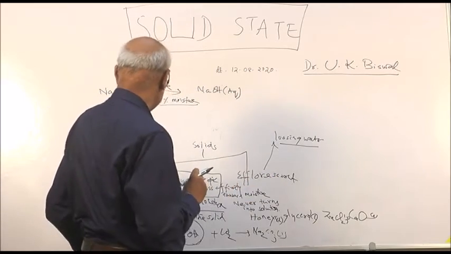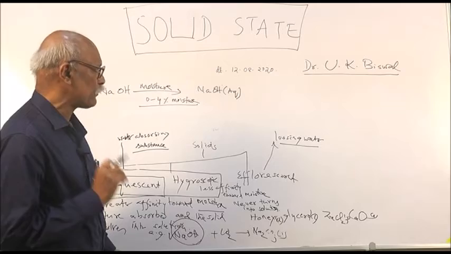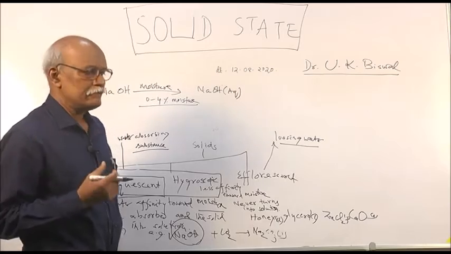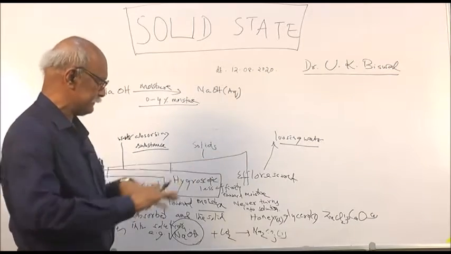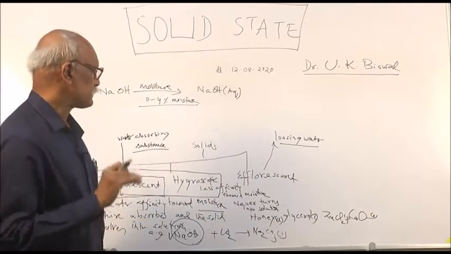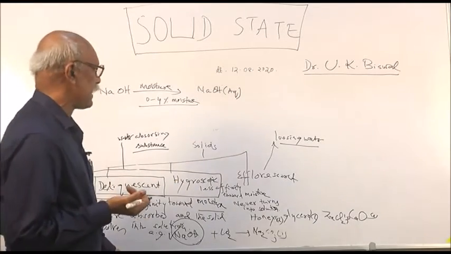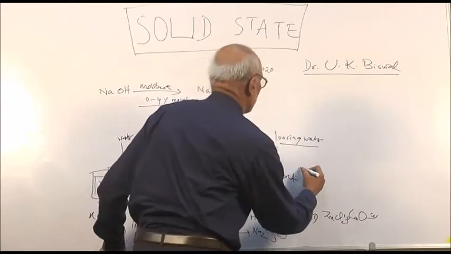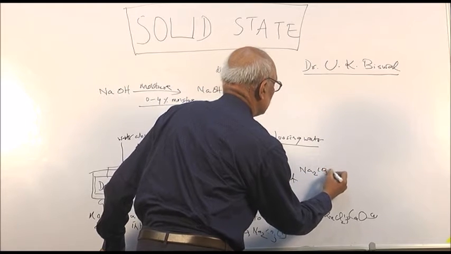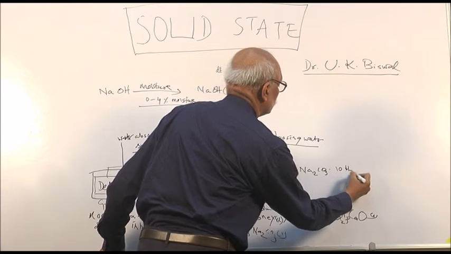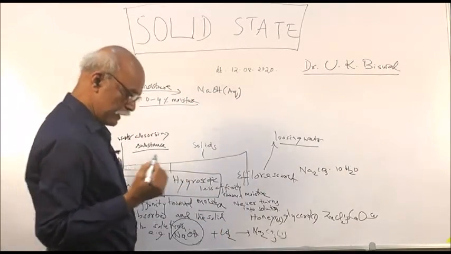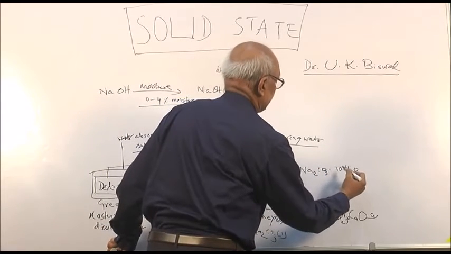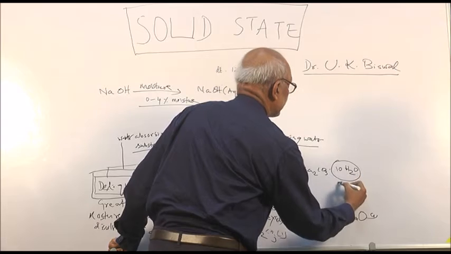This is a common observation at your home. You can find out with washing soda. If washing soda is moistened, generally in the rainy season, then if you spread it on a paper, on exposure to atmosphere, that will lose water and become dry. As for example, your sodium carbonate decahydrate. Sodium carbonate contains 10 water of crystallization. During the process of crystallization, each molecule is associated with the water. So this is called water of crystallization.